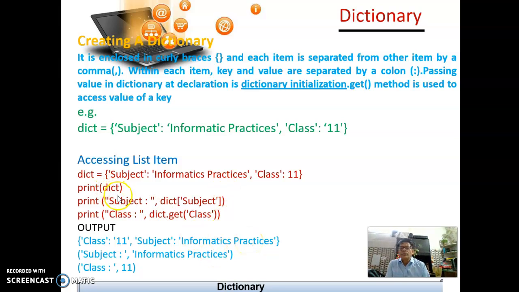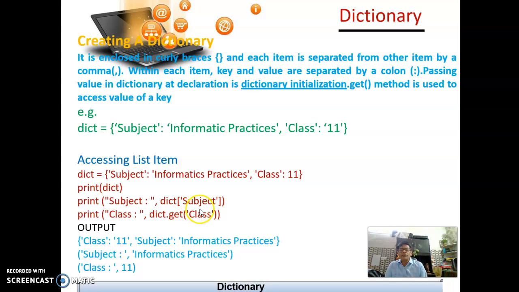Now if I give the command print subject, that is the key, within the bracket with the dictionary variable, it will give the value. If you give the key along with that, it will give the corresponding value of that particular key, that is Informatics Practices. So here it has come Informatics Practices. That means we are accessing the value of a particular key in this way.